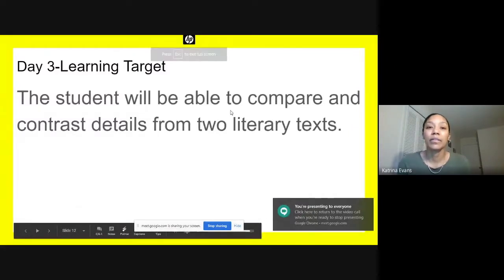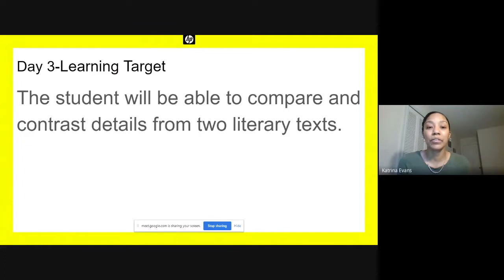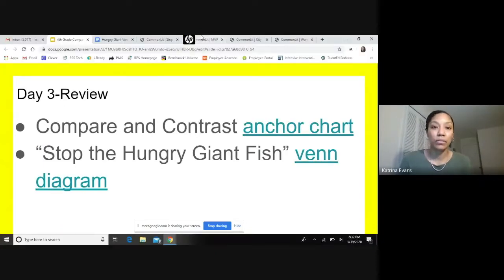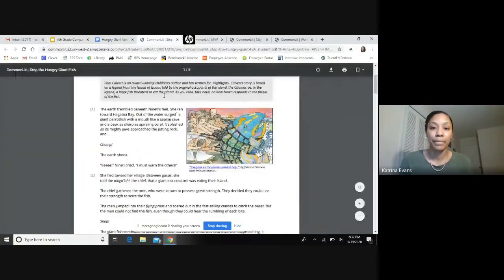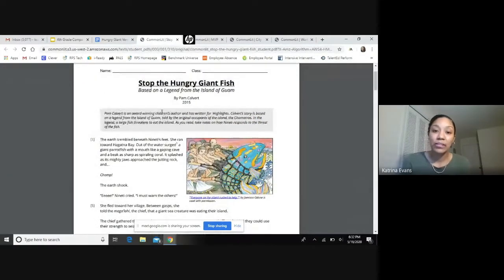Our learning target for today is: the student will be able to compare and contrast details from two literary texts. Yesterday, we read the story Stop the Hungry Giant Fish. In this story, we saw an illustration where the hungry giant fish is caught in a net. And we know that the men and the women and the children were all working together to help capture the fish.